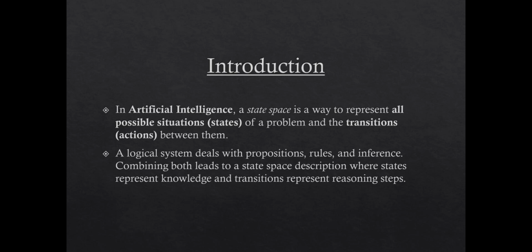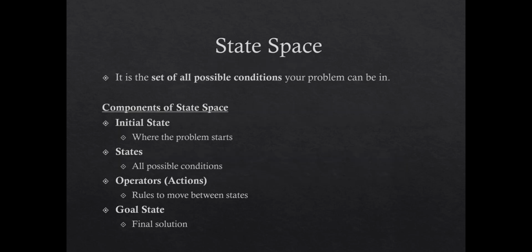Then first we can discuss the state space. A state space is simply the set of all possible conditions that a problem can have. First, just imagine a maze. Every position inside the maze is a state. AI explores these states to find a path from the starting point to the goal. The concept is used in many real world applications like games, navigation, and robotics, etc.